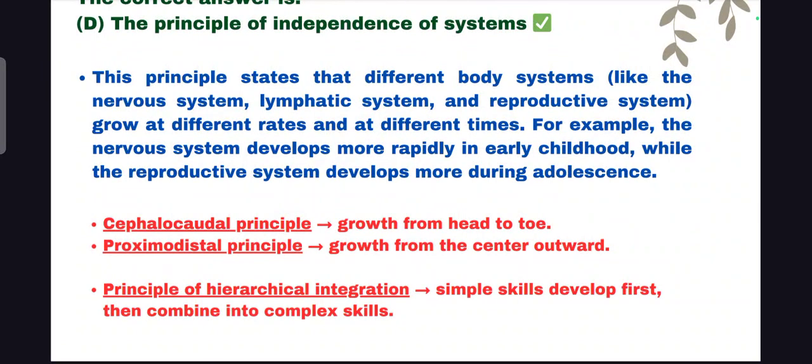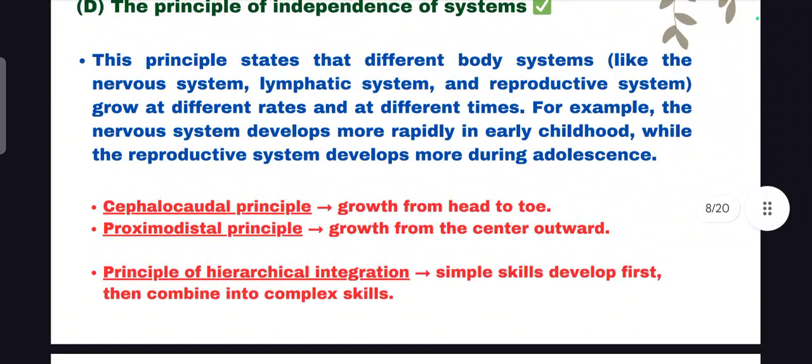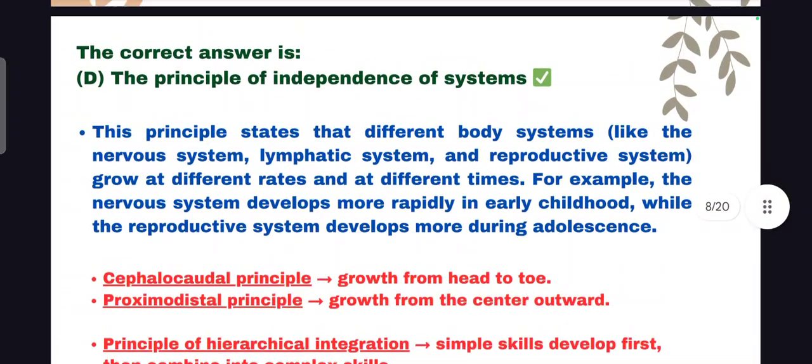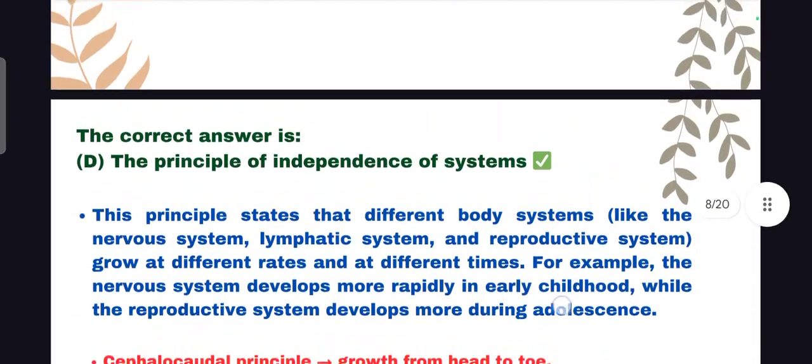We know that different body systems grow at different rates and different times. For example, the nervous system develops more rapidly in early childhood, while the reproductive system develops more during the period of adolescence. So this is related to the principle of independence.